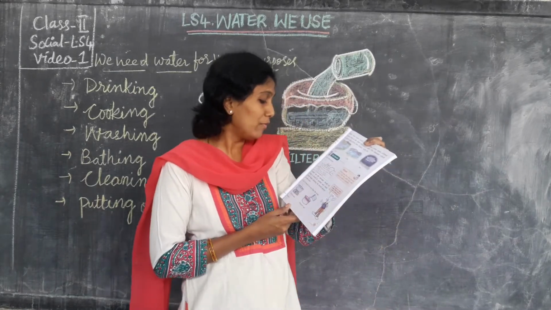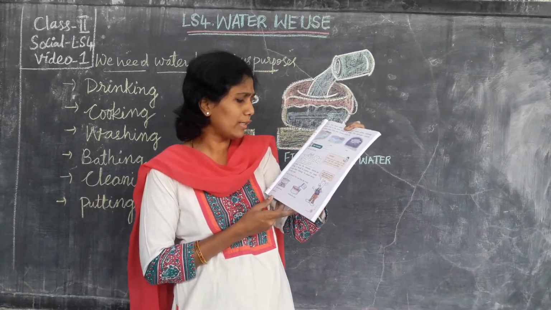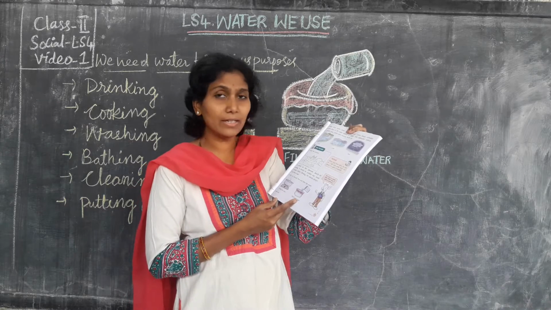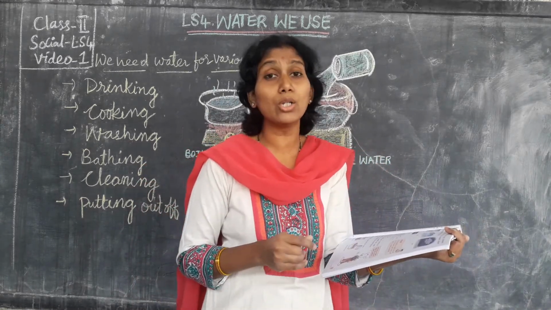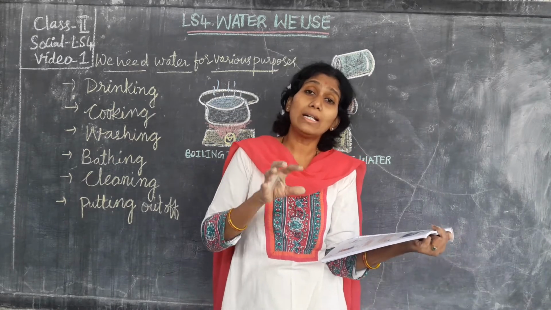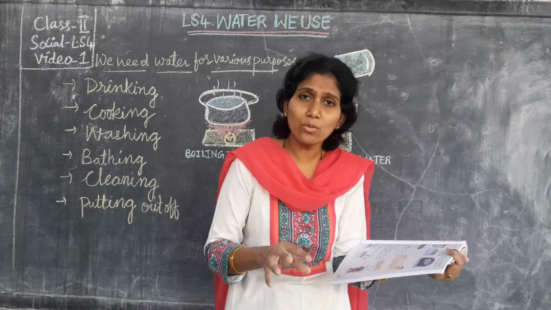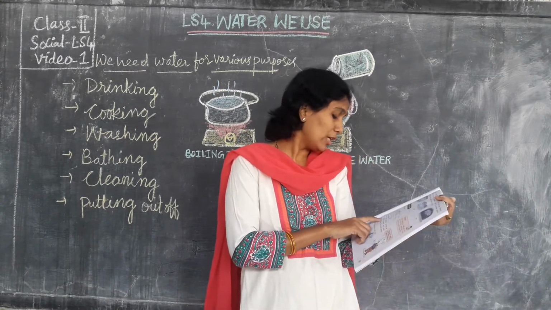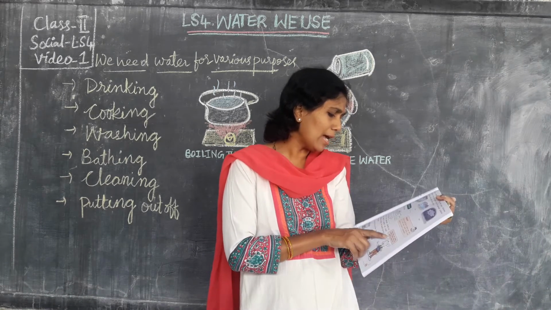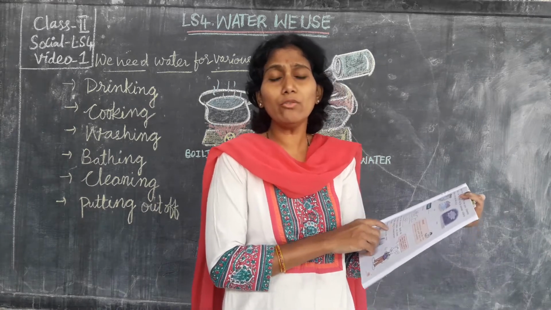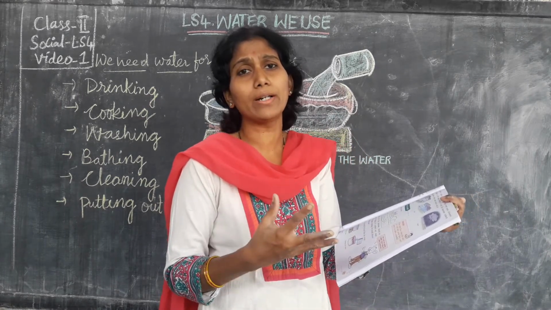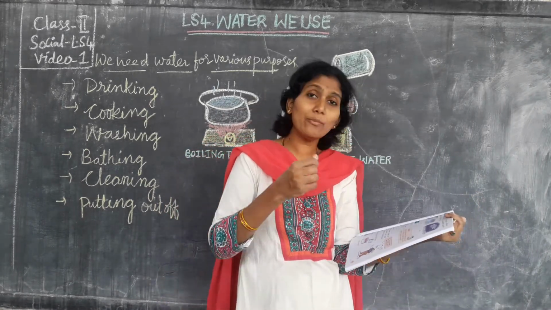Okay. We cannot use this rainwater directly for drinking. When rain comes, we will not just take that water and drink. No, we have to clean that rainwater. It should be purified and made germ free before drinking. So what do we have to do? We have to purify the rainwater, and after that we have to make it germ free.